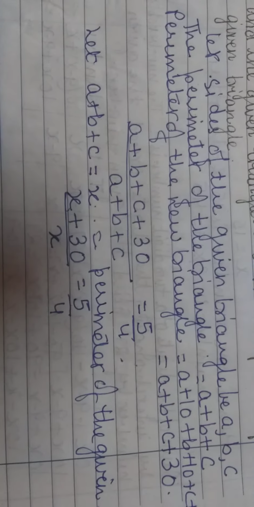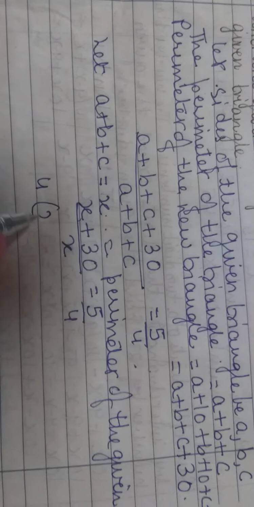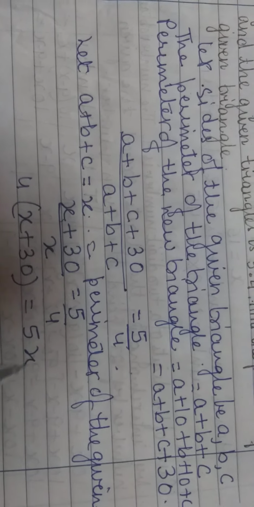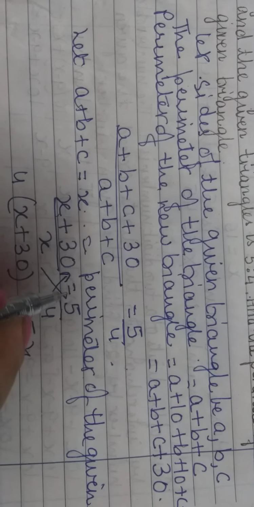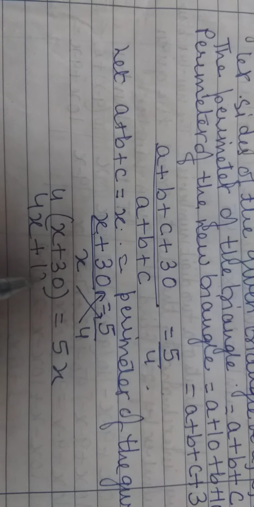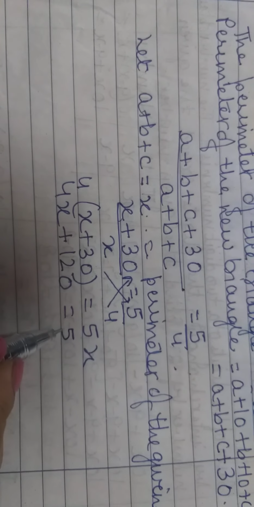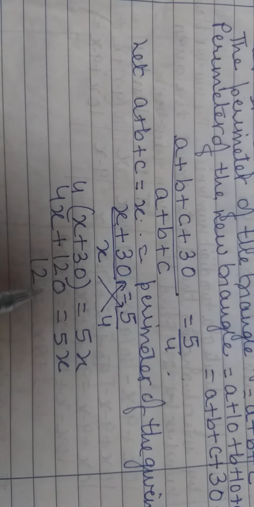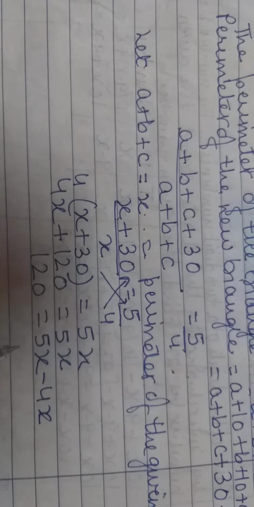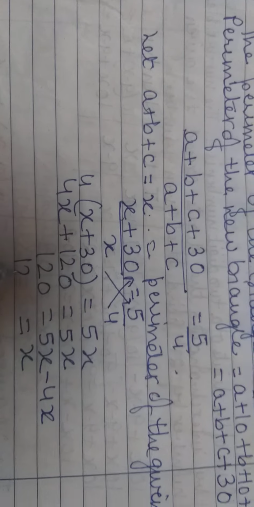So now you cross multiply, so it will be 4 into x plus 30 equals to 5x. You know how to cross multiply. Okay, so it will be 4x plus 120 equals to 5x. So bring 4x on the right hand side, it will become minus. So x is equals to 120.